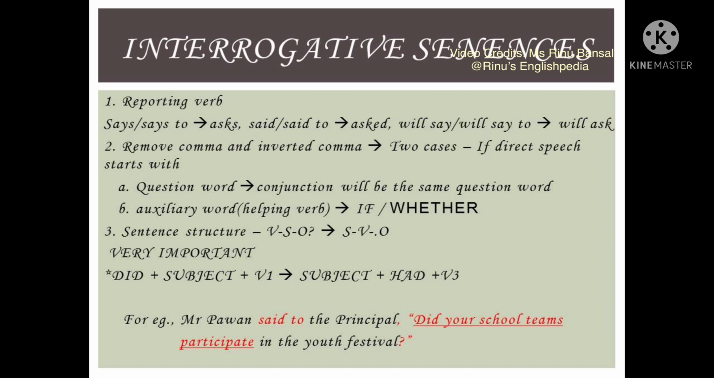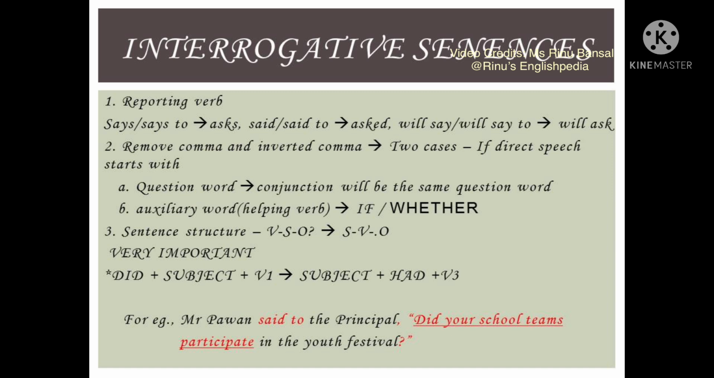Normally, interrogative sentences have the structure verb, subject, and object. This structure needs to be changed into subject, verb, and object. And the last most important point is that if the direct speech starts with did, then did is the second form of the verb to do, and therefore it will convert into had plus third form of the main verb. The WH words like who, what, where, when, how are known as the question words, and the helping verbs are is, am, are, was, were, have, has, had, and all the other modals.